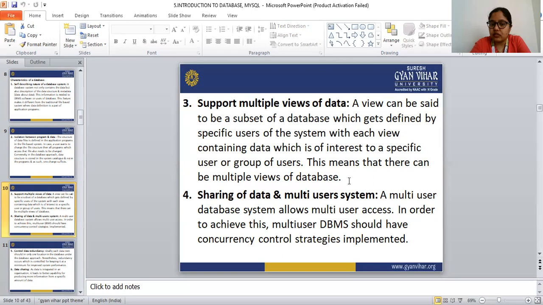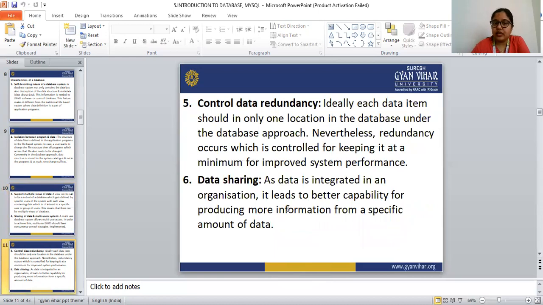In order to achieve this, a multi-user DBMS should have concurrency control strategies implemented. So in order to achieve multi-user access, the database management system should have concurrency control strategies implemented. So the fourth characteristic of the database is sharing of the data as well as the multi-user system.